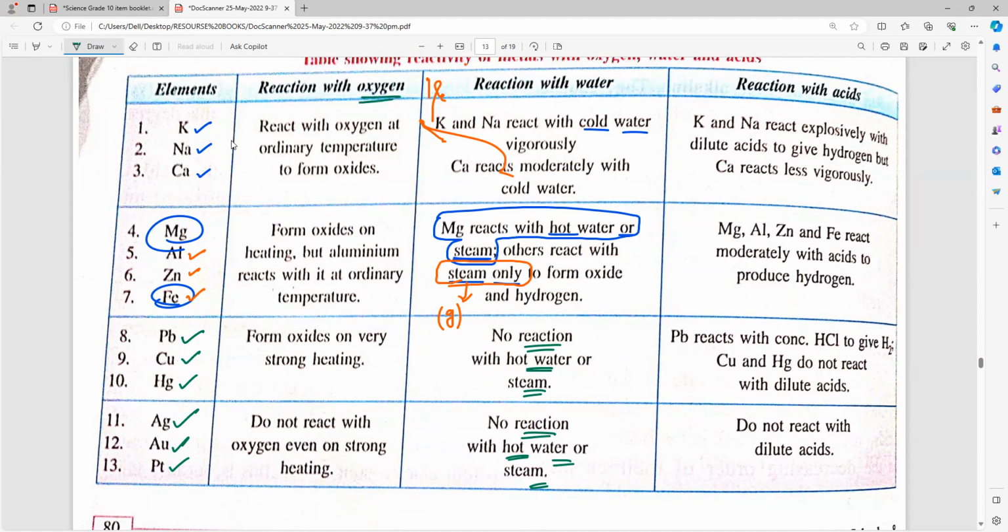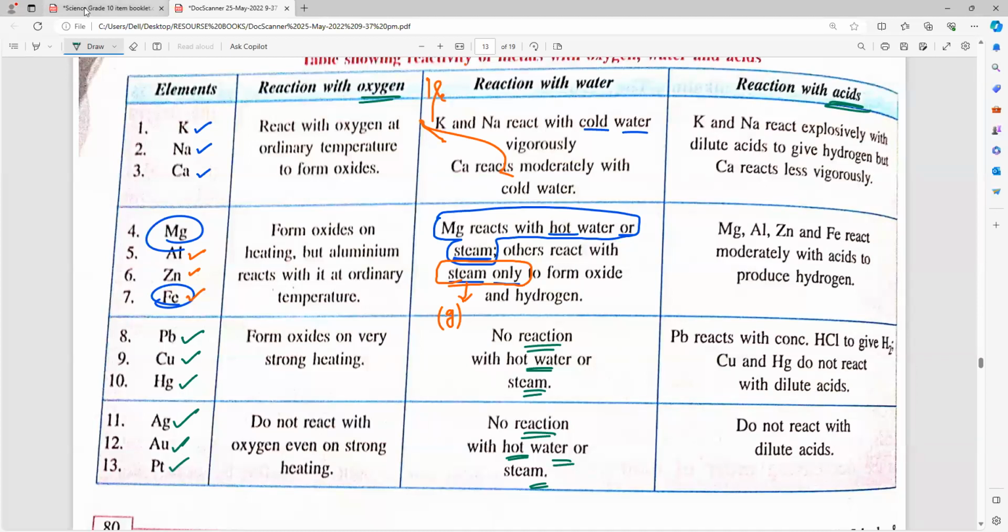Reaction with oxygen, reaction with water, reaction with acids. This tabular column belongs to chapter 1, chapter 2, chapter 3. Note my words, 1 mark is already over out of 25 or 26 in chemistry. This tabular column, 100% I'm saying. That is how much confidence I have. Understand everybody? Clear everyone? Okay, so please learn this one.